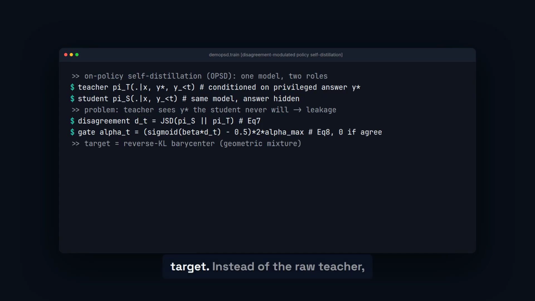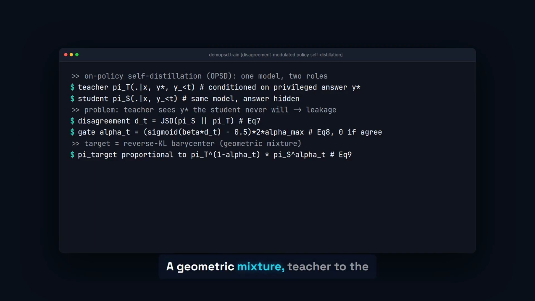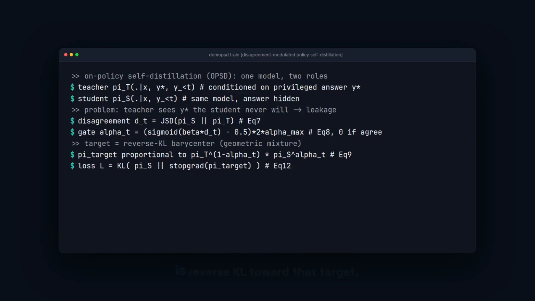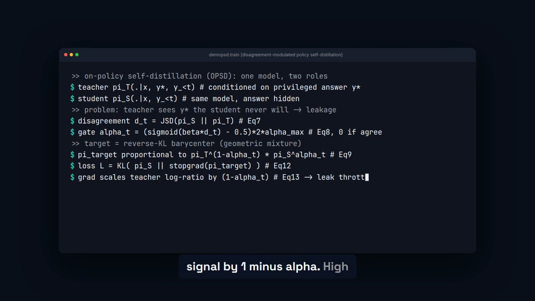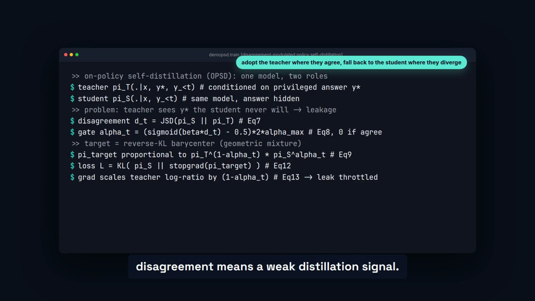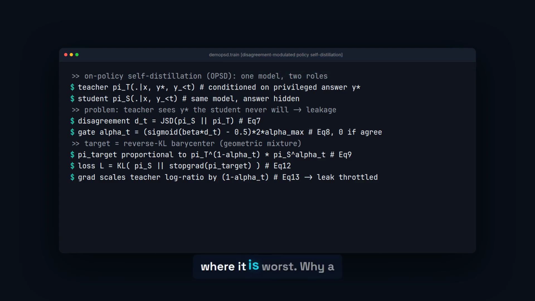Now build the target. Instead of the raw teacher, steer the student toward a reverse KL barycenter, a geometric mixture: teacher to the power 1 minus alpha, times student to the power alpha. The loss is reverse KL toward that target, and its gradient scales the teacher signal by 1 minus alpha. High disagreement means a weak distillation signal. The privilege leak is throttled exactly where it is worst.